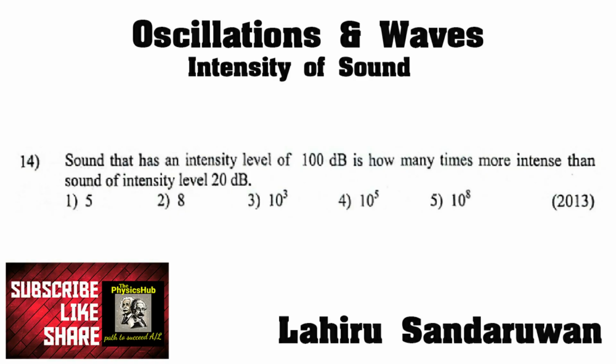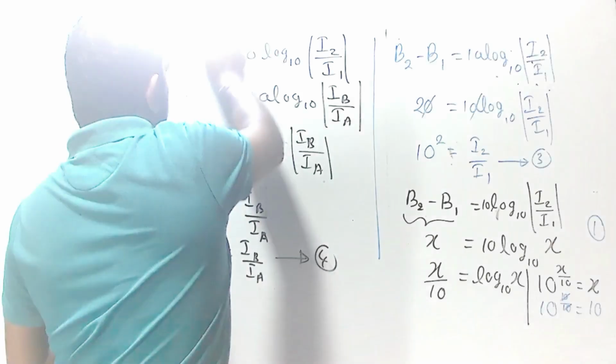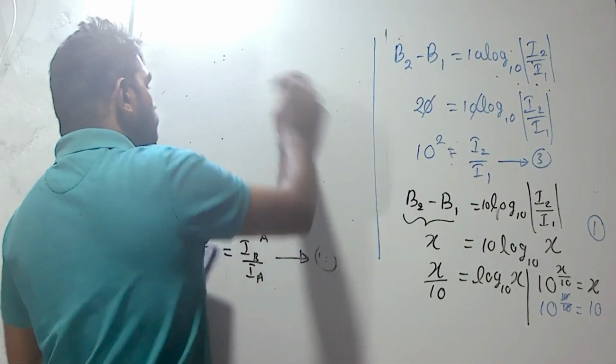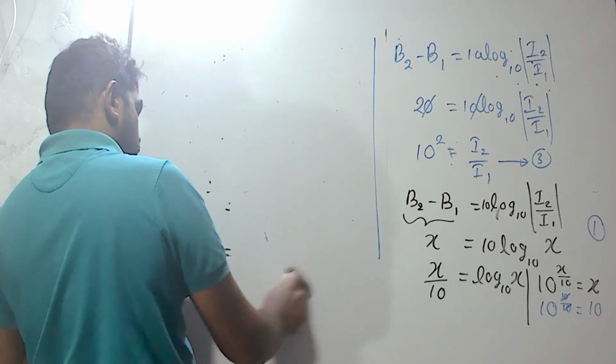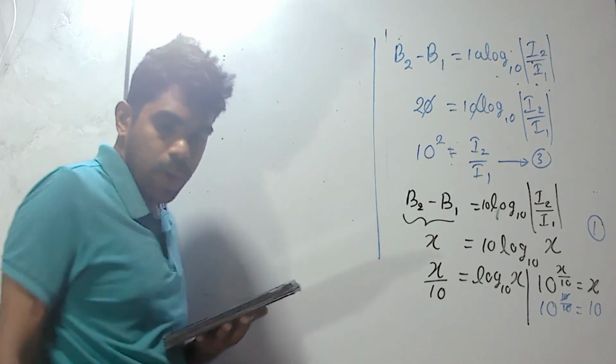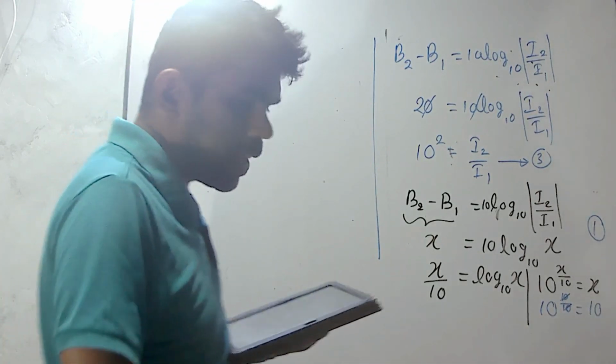Sound that has an intensity level 100 decibel is how many times more intense than sound intensity level 20 decibel? We have to get the ratio between sound intensity corresponding to the sound intensity levels 100 decibel and 20 decibel.